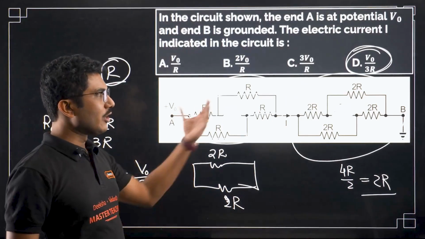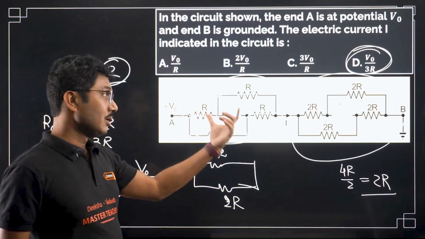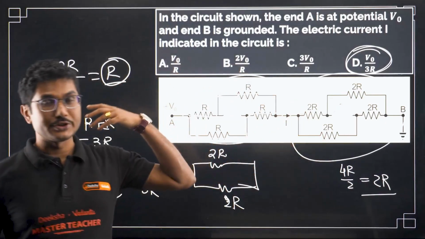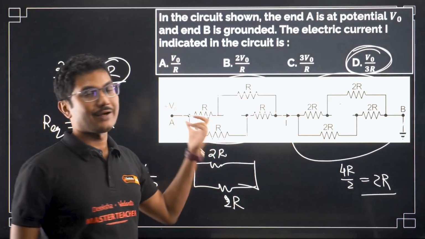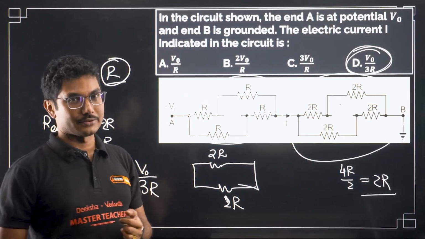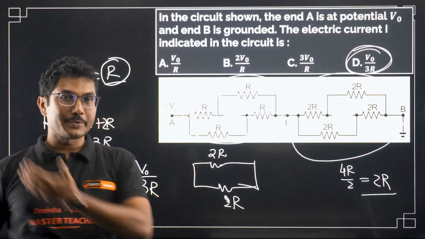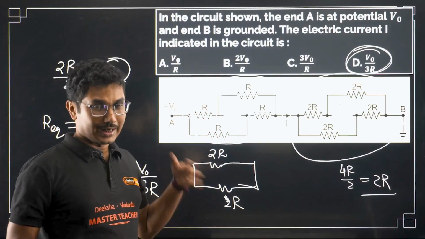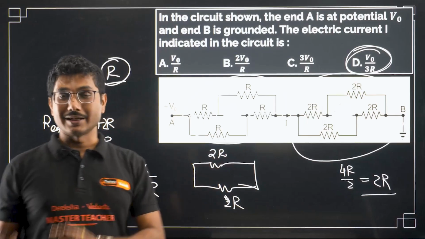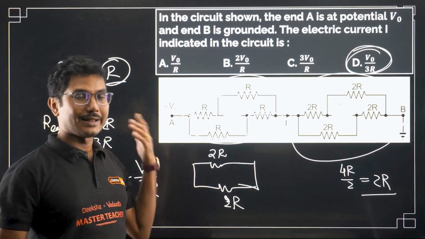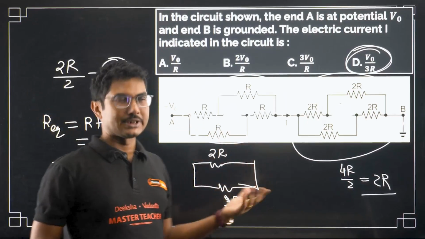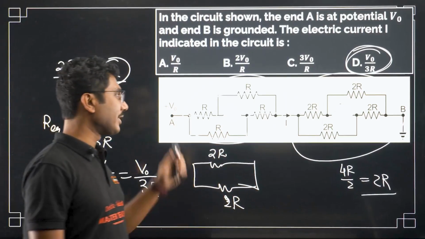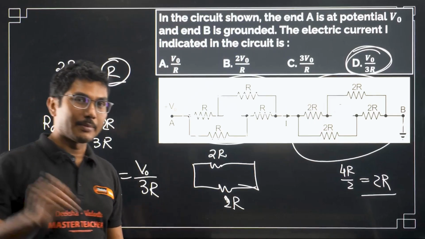Clear? So how do you apply the Wheatstone bridge principle? Just identify the circuit. This is a Wheatstone bridge circuit, and as soon as you identify it, check whether it is balanced or not balanced. For KCET aspirants, if you see that this is not balanced, you can skip that question. Unless there are some other tricks involved, the circuit will be very difficult to solve, and that probably will be a printing mistake. But for JEE students, advanced JEE students especially, there might be some cases where you will face circuits with unbalanced condition as well.